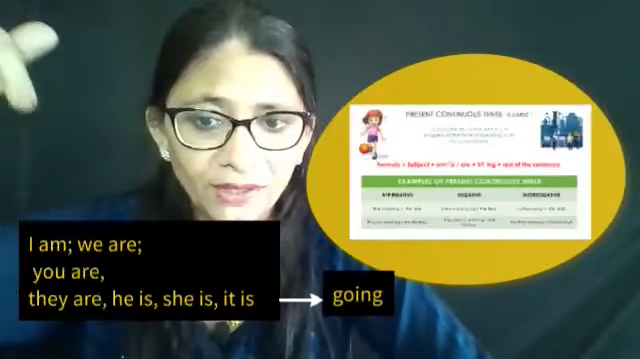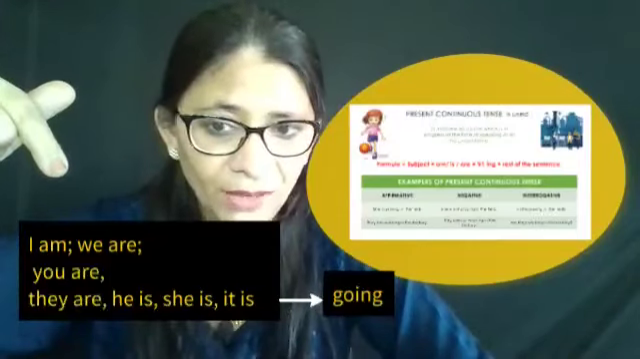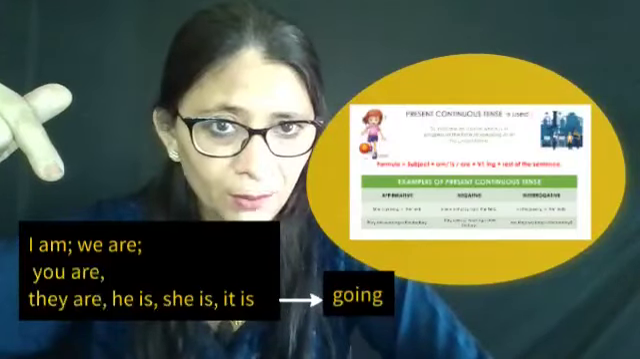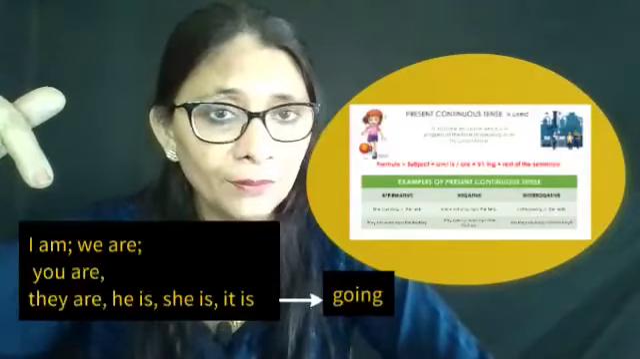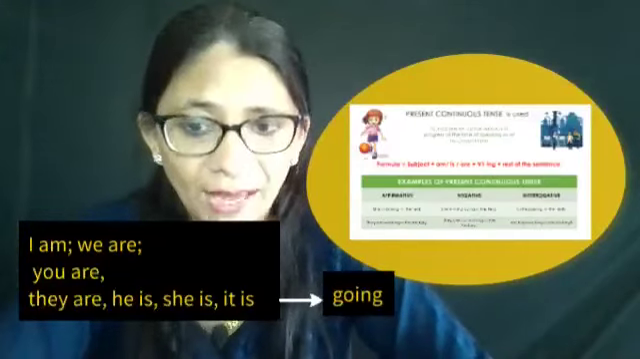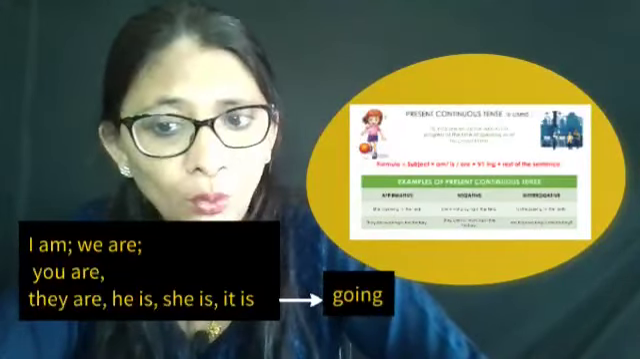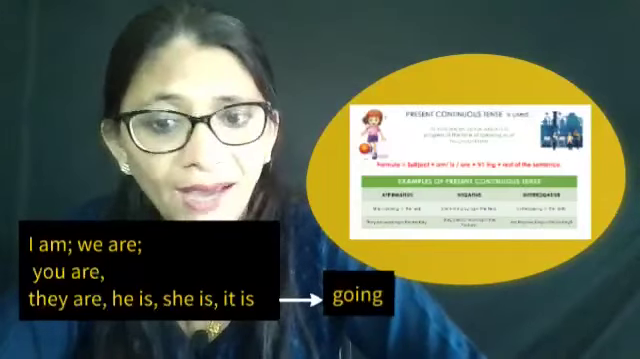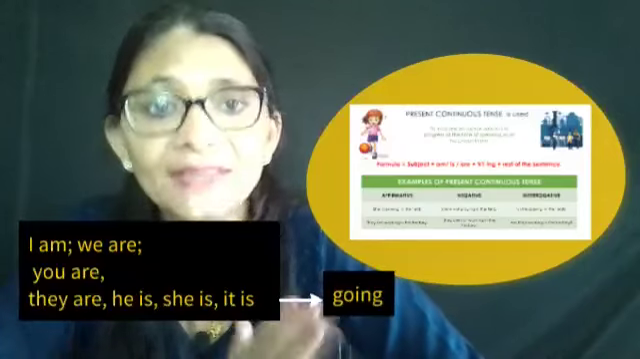Now look at the box. See, the subject that I mentioned, subject will be I, we, you, they, these will be the subject, and am, is, are. Where do we mention am? Where do we mention is? And where do we mention are? So with I, it will be am. With we, you, and they, it will be are. And with he, she, it will be is. So this is am, is, are.